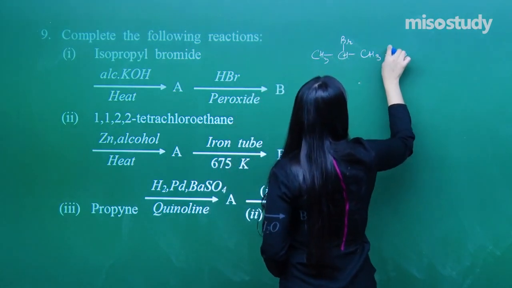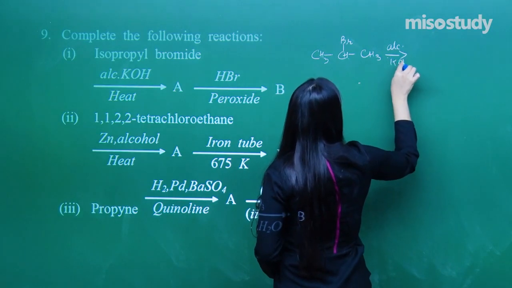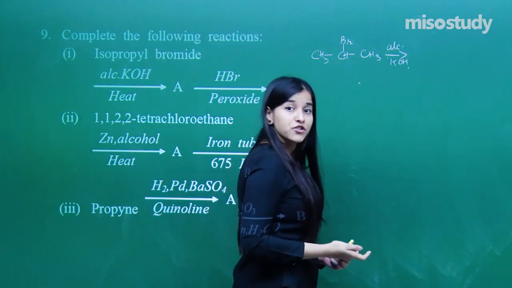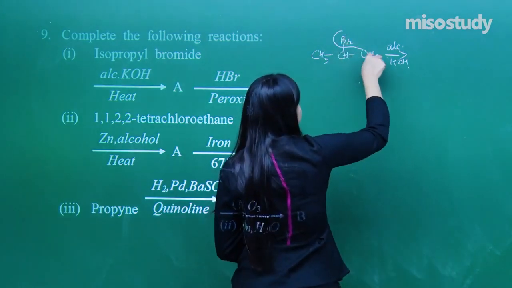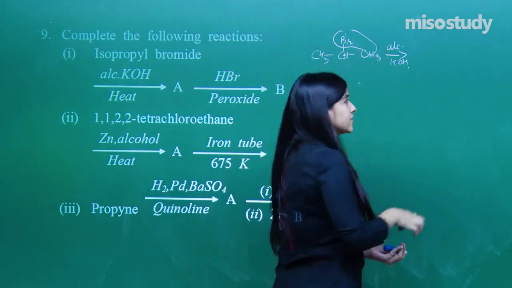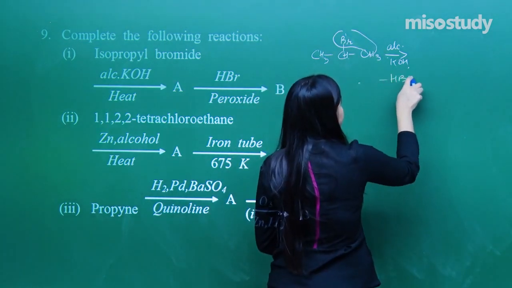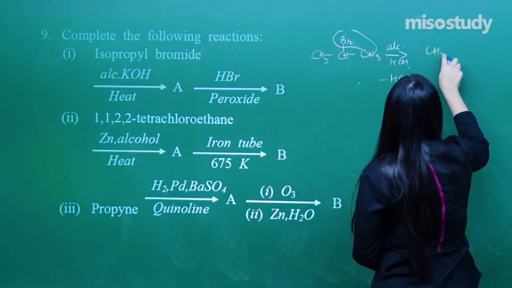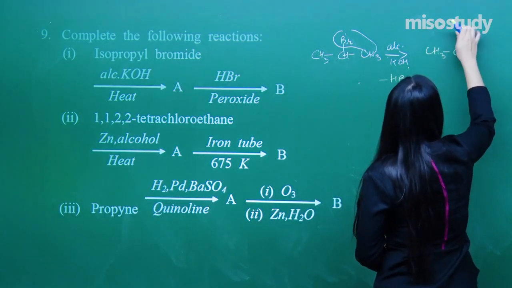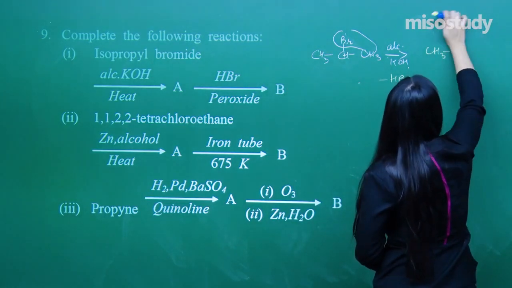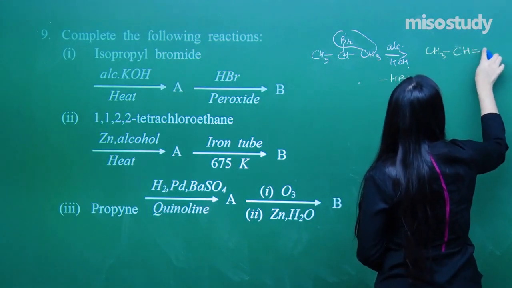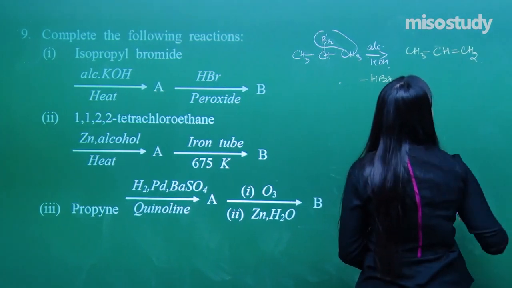I need to react it with the alcoholic KOH. It will be an elimination reaction, generation of a double bond, minus of HBr, I get